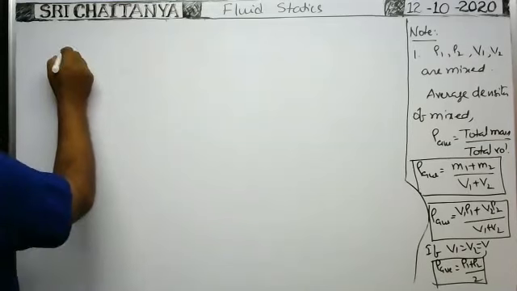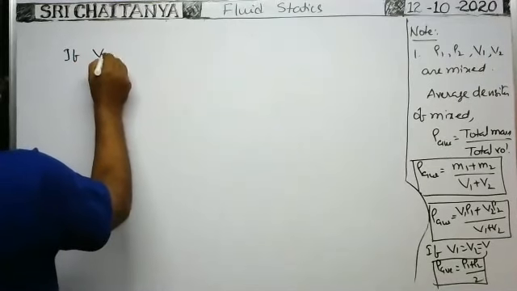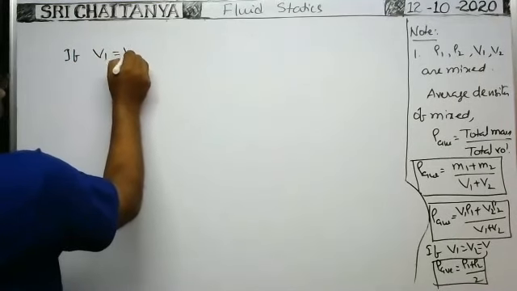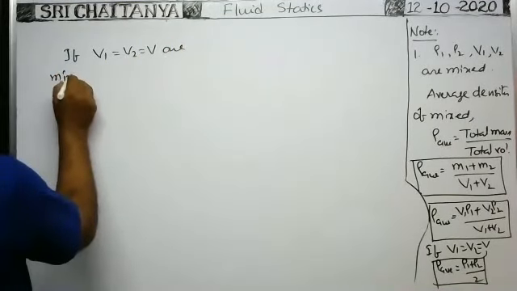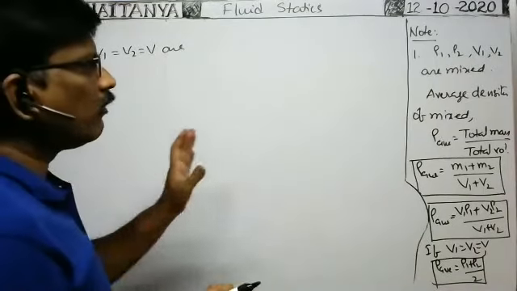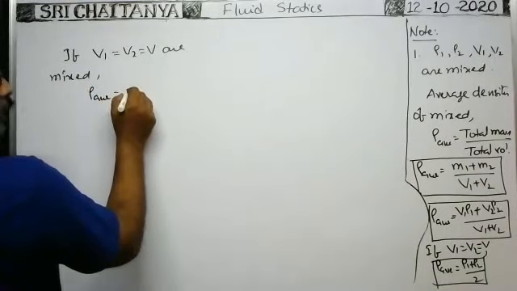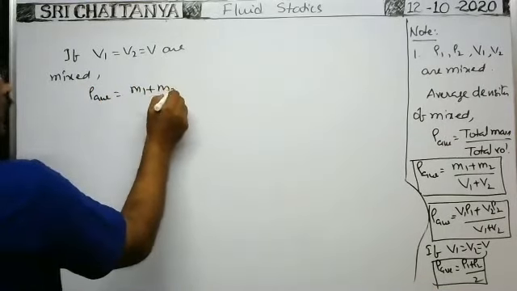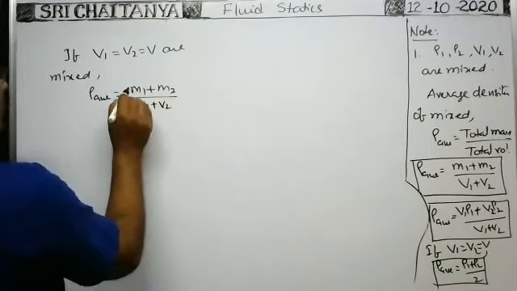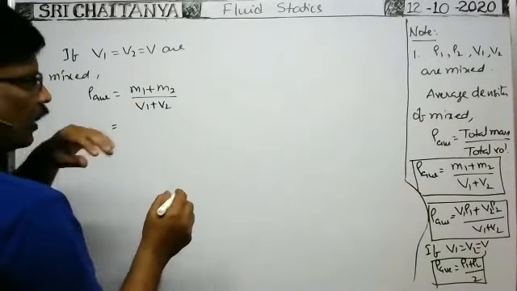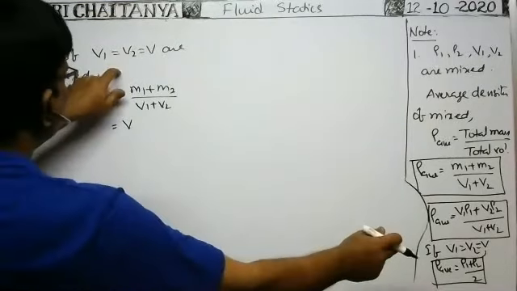Suppose two liquids of equal volumes are mixed together, V1 is equal to V2, say V. Then what is the average density? The formula for average density is the same: M1 plus M2, because only two liquids are there. If three liquids are there, we write plus M3, by V1 plus V2. M1 means volume into density. This case is already over.